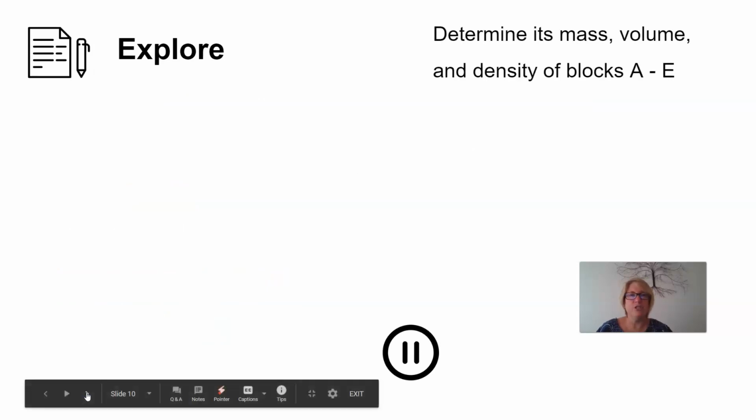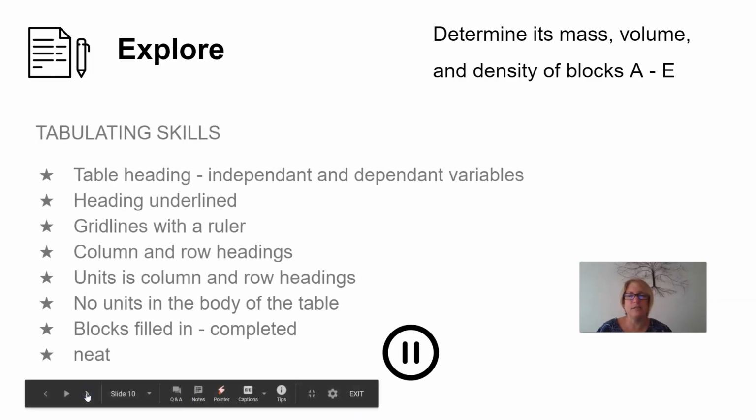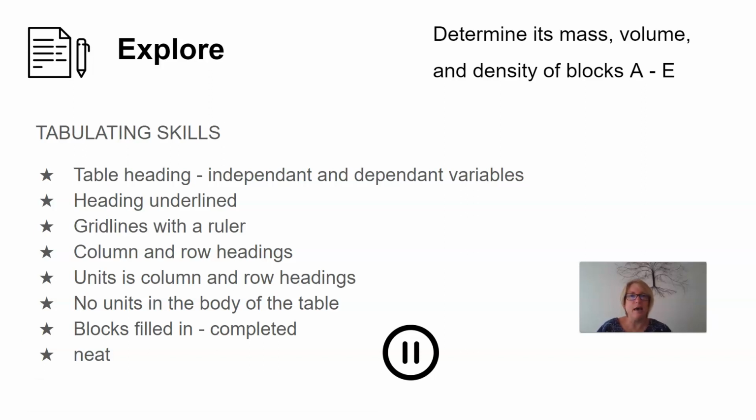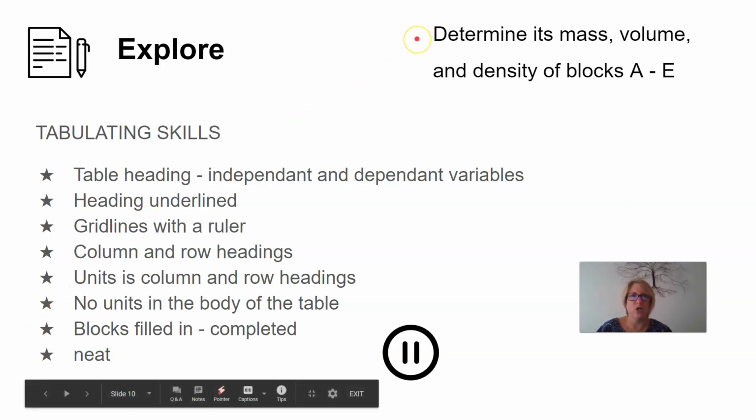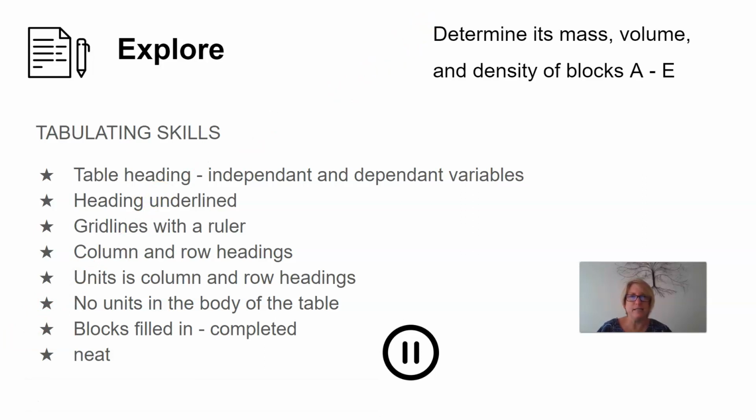So just as a reminder, in today's lesson, we are going to determine the mass, volume, and density of blocks A to E. The other skill that we are going to revise this lesson is tabulating skills. When you do a table, you must always remember that your table needs a heading, and in that heading, you need to think about your independent and dependent variables. So let's go across here to the question and see what it's asking us to do. It's asking us to calculate mass, volume, and density.